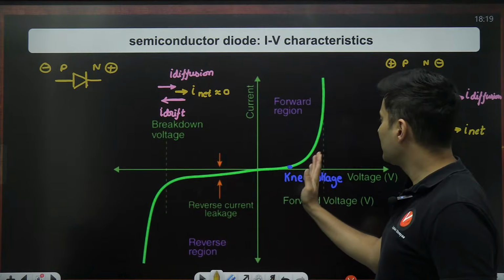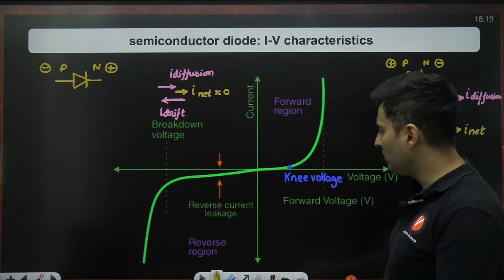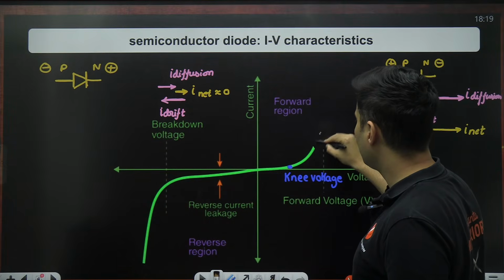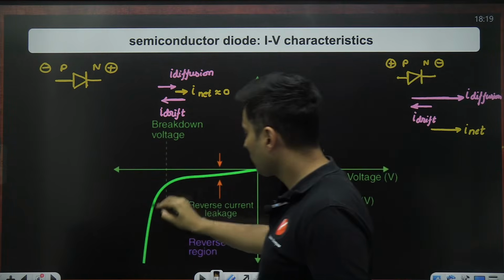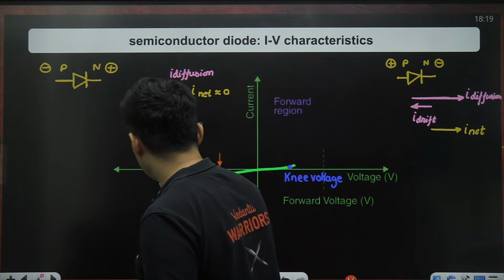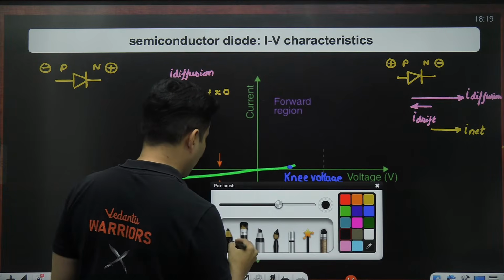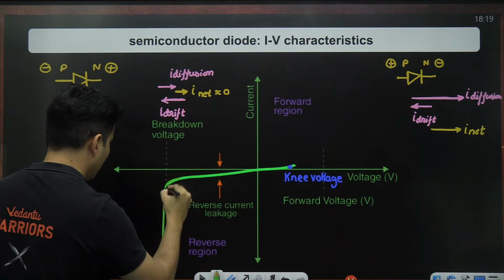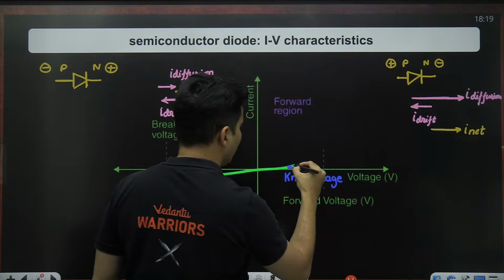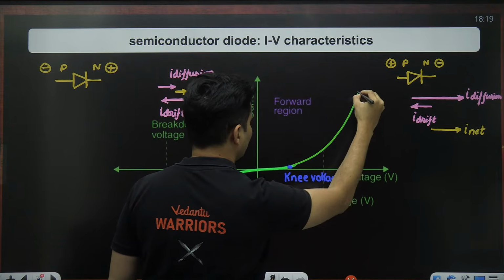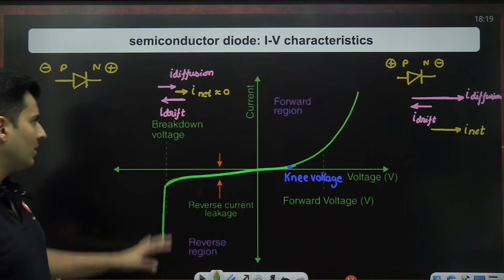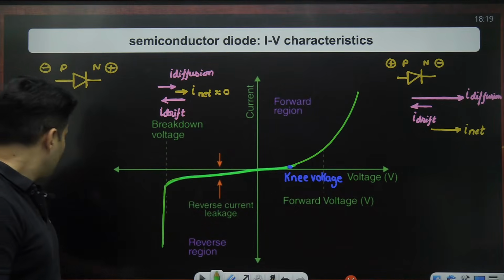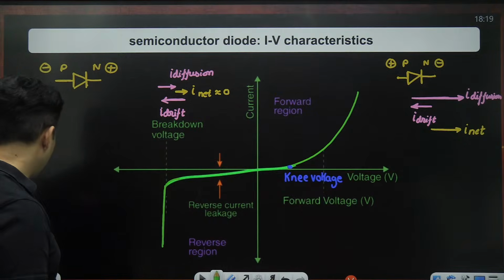Second point, this graph is not exactly vertical. This might mislead sometimes. It is not exactly vertical over here. Actually, this is more vertical. So this graph actually looks something like this. After the breakdown, it goes down over here, and this graph basically keeps on going like that. So there is a significant jump. So this is the true nature of the graph. Okay, cool. This is the current versus voltage characteristics.